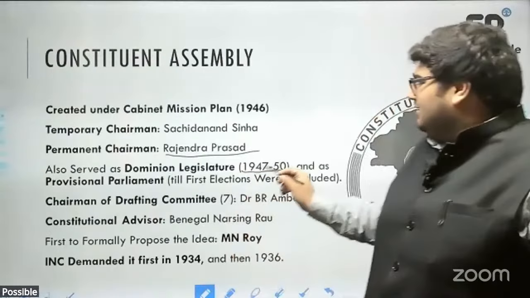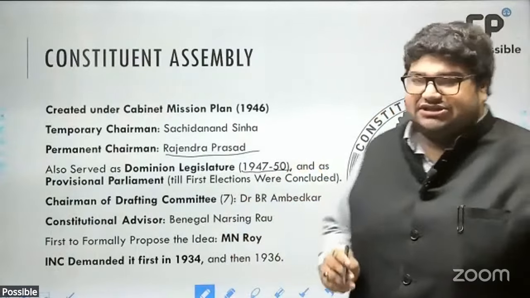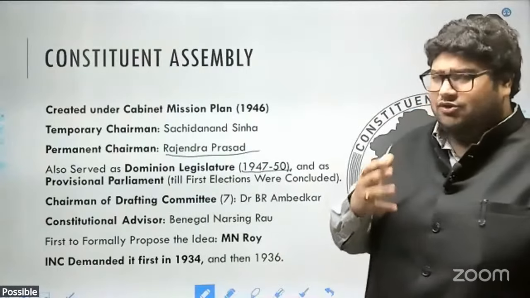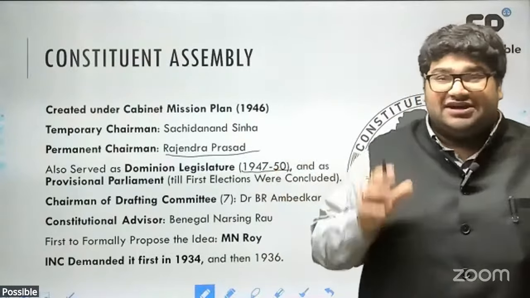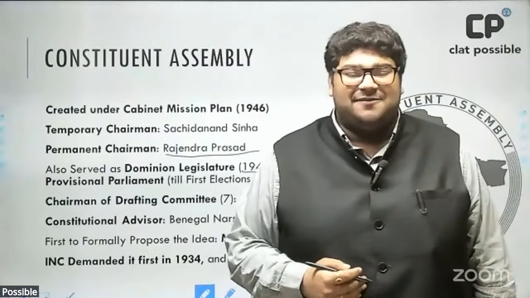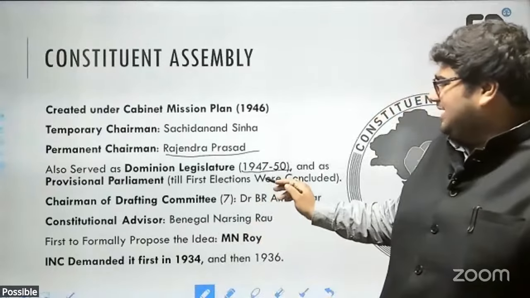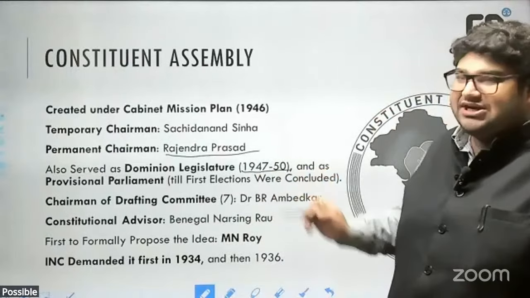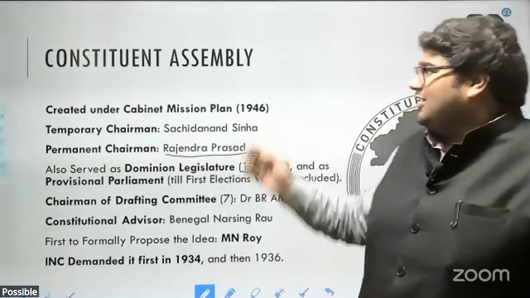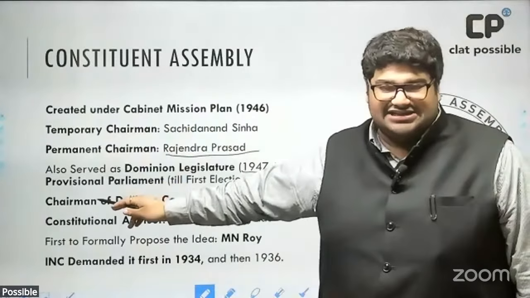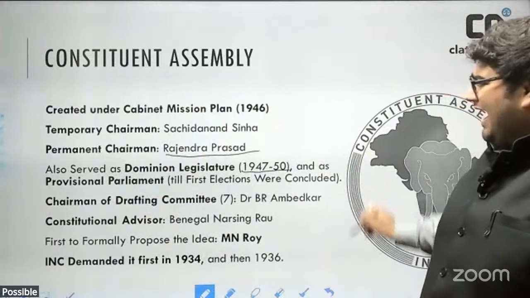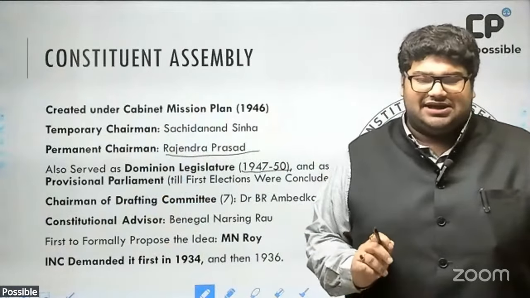Okay. Later, after the constitution was adopted, it still took about a year and a half or more, about 2 years actually, for the first elections to get completed and for the first legislature to start functioning. Okay. So from the time of the constitution getting made till the first election was concluded, the Constituent Assembly also functioned as the provisional or the interim parliament. Now, just a few facts. I'm pretty sure you know about these already.